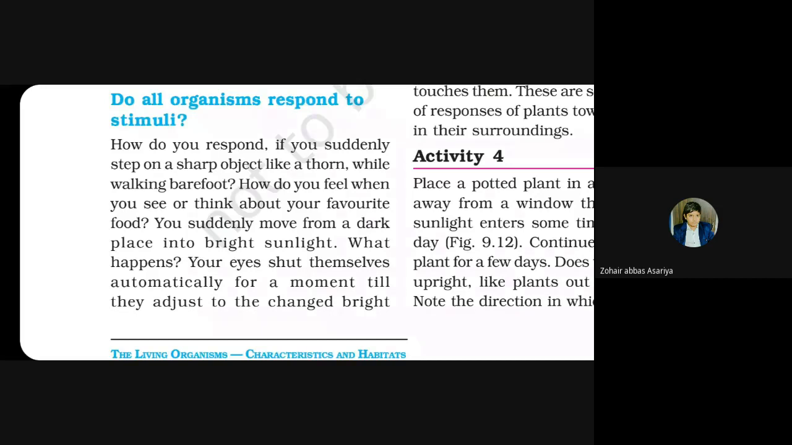Do all organisms respond to stimuli? How do you respond? If you suddenly step on a sharp object like a thorn while walking barefoot, how do you feel? When you see or think about your favorite food? You suddenly move from a dark place into bright sunlight. What happened? Your eyes shut themselves automatically for a moment till they adjust to the bright change.